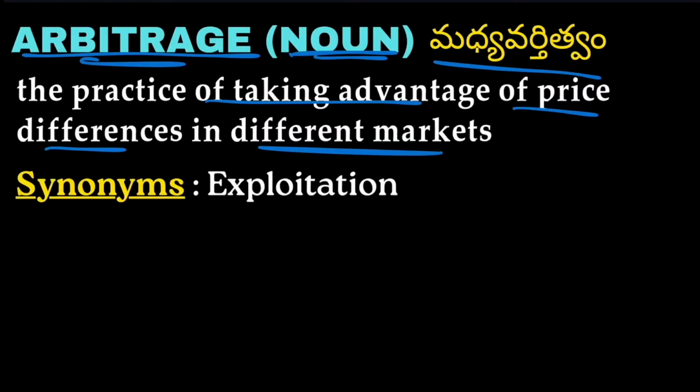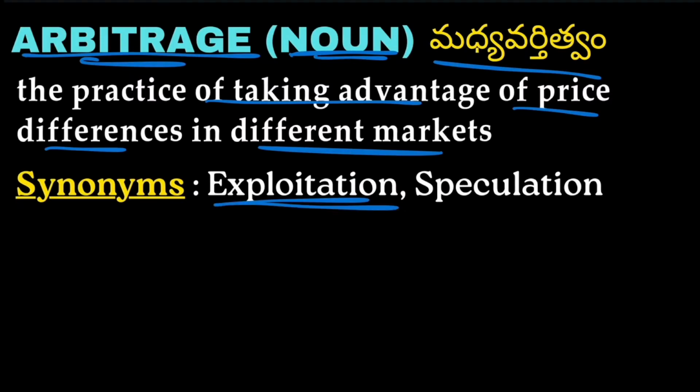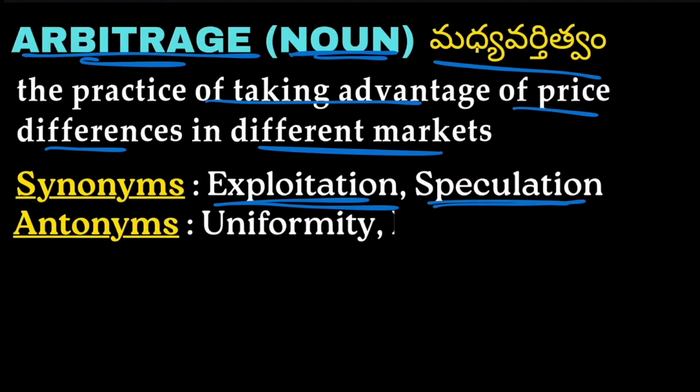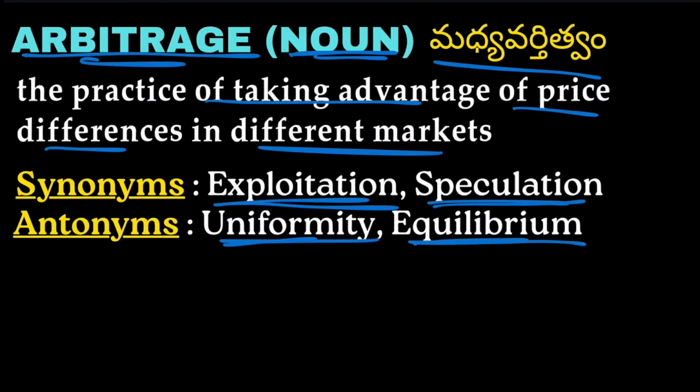Coming to the synonyms of arbitrage: exploitation, bad usage of something, or speculation. Coming to the antonyms, we have uniformity and equilibrium. Being equal, not showing any bias towards anything is called uniformity or equilibrium.